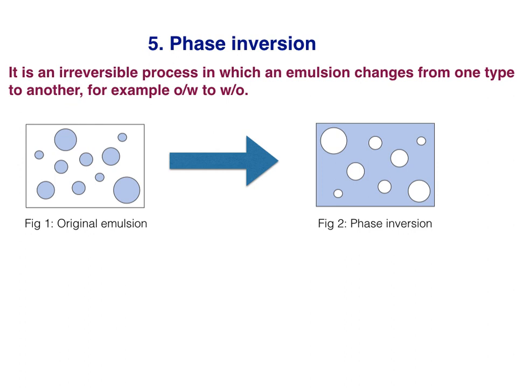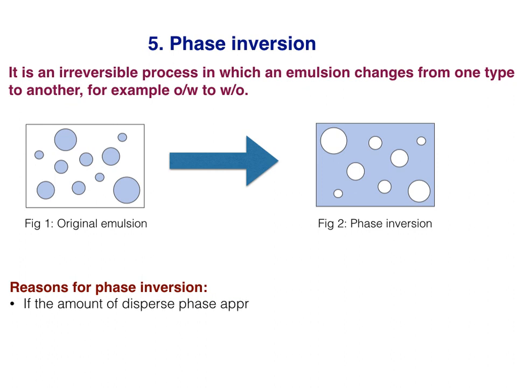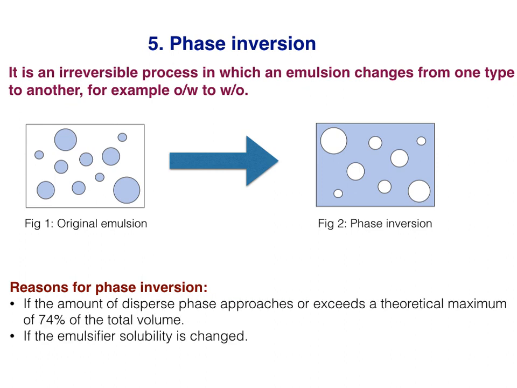Let's see what are the reasons for this phase inversion. The reasons are, first, if the amount of dispersed phase approaches or exceeds a theoretical maximum of 74% of the total volume. Actually, the most stable range of dispersed phase concentration is 30 to 60%. If this concentration is exceeded, then the tendency for phase inversion increases. And the second reason is if the emulsifier solubility is changed. Emulsifier solubility is changed due to two reasons.